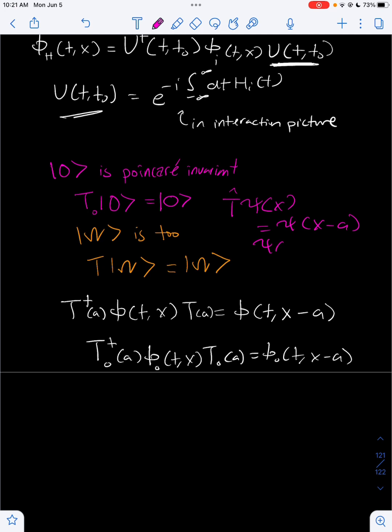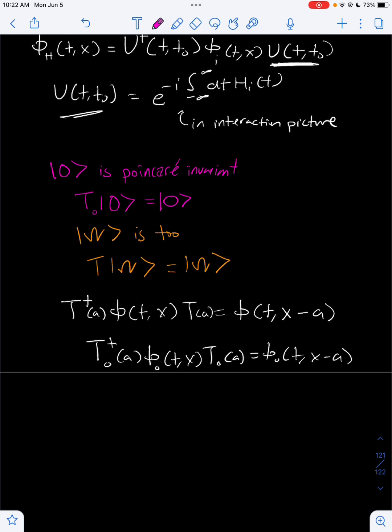Now, if psi of x equals psi of x minus a, that means that the state psi is invariant under the translation operator. This is only going to be the case if the wave function is a vacuum wave function, which means this is only true if we have a vacuum state.